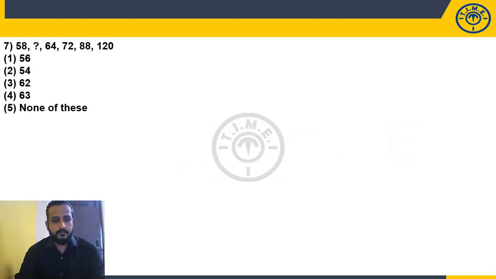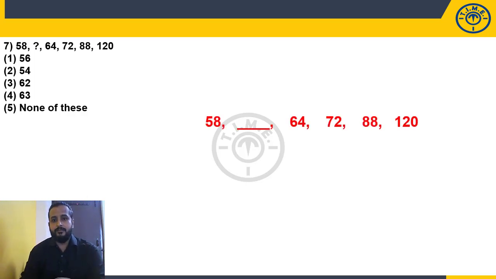Question number 7. 58, question mark, 64, 72, 88, 120. Look at the numbers. Is there a small jump between the numbers or a big jump between the numbers? That is important. We can easily observe that there is a small jump from one number to the next. Let's see how much is the jump. 64 to 72 increased by 8. 72 to 88 increased by 16. 88 to 120 increased by 32.